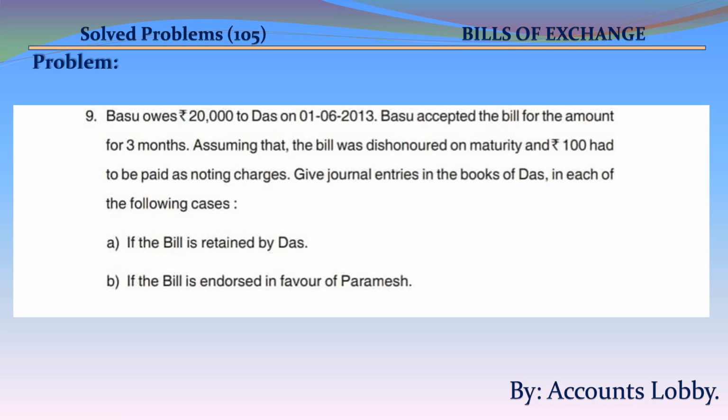Assuming that the bill was dishonored on maturity and 100 rupees had to be paid as noting charges, give journal entries in the books of Das in each of the following cases. A. If the bill is retained by Das. B. If the bill is endorsed in favor of Paramesh.